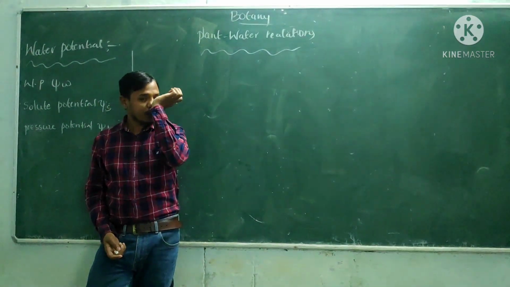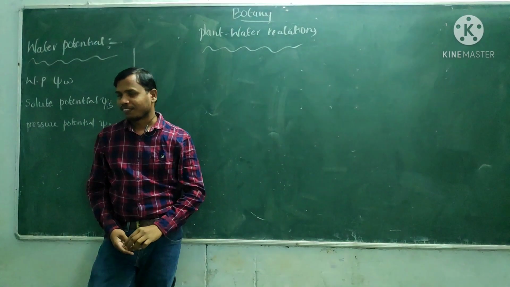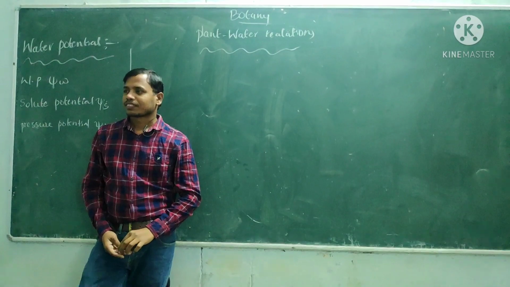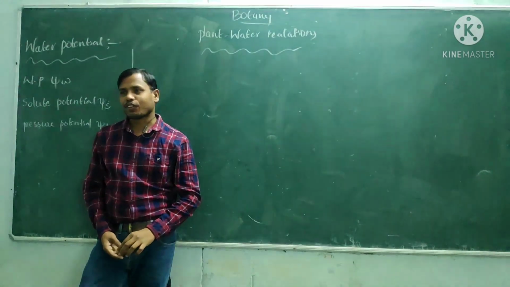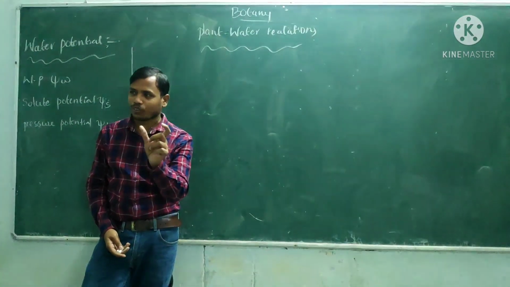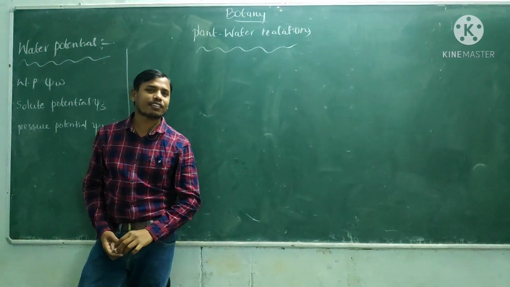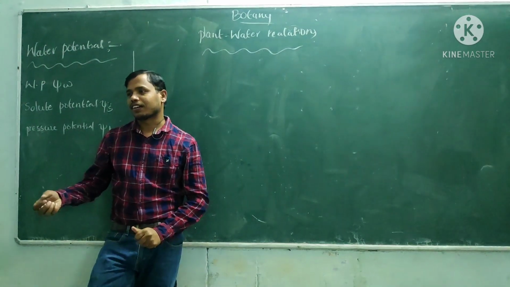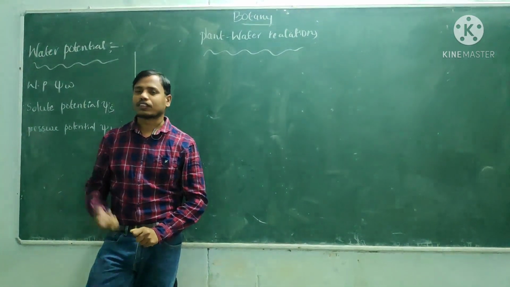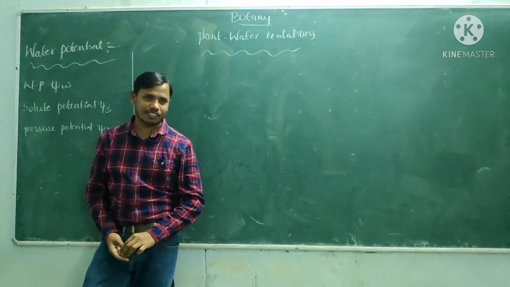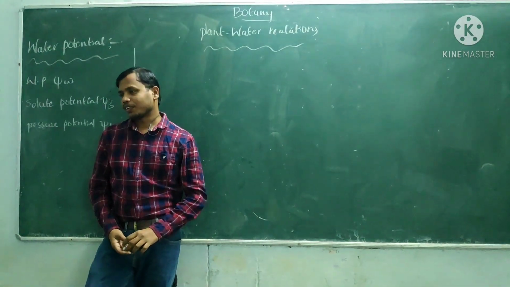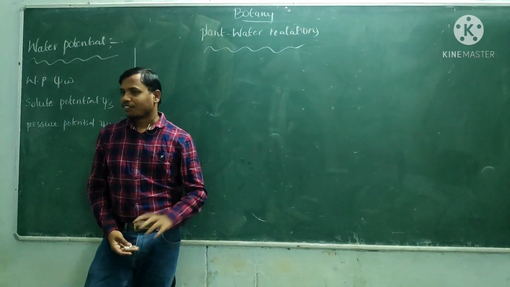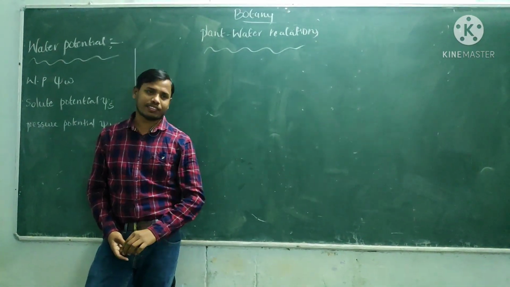For example, you can observe the photosynthesis mechanism. What is the chemical reaction of photosynthesis? 6CO2 plus 12 H2O. In photosynthesis, the plants absorb water from the soil, and the oxygen is released from the water in the photosynthesis process. So for any type of metabolic activity, water is very much required in plants.